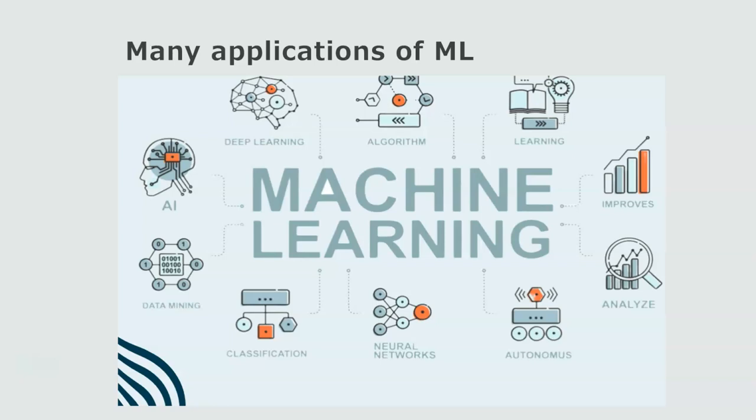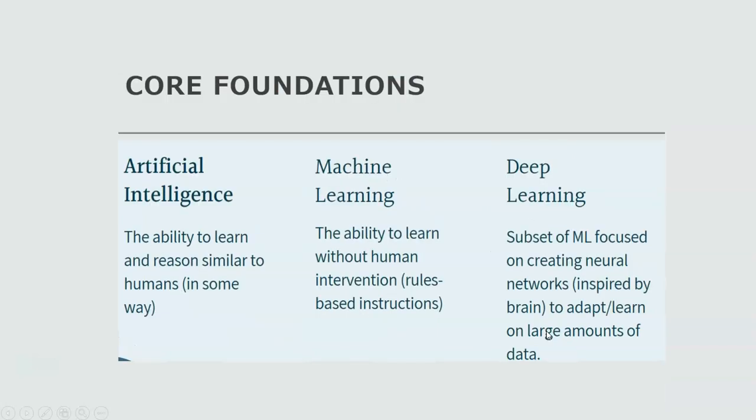There are various applications of machine learning, and various concepts in machine learning too. Some concepts are AI, data mining, classification, neural networks, autonomous, analyze, improves, learning, algorithm, deep learning. These three are not concepts but principles, I could say. That means through learning, it improves and analyzes, and it will automate the actions through algorithms.